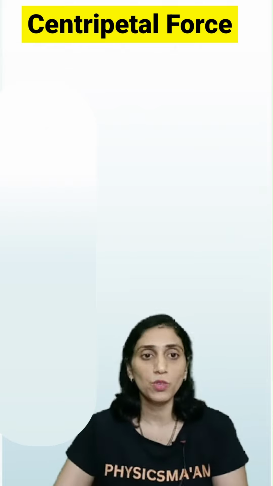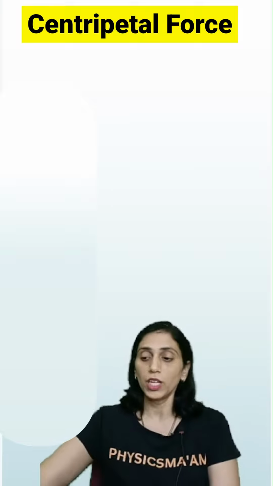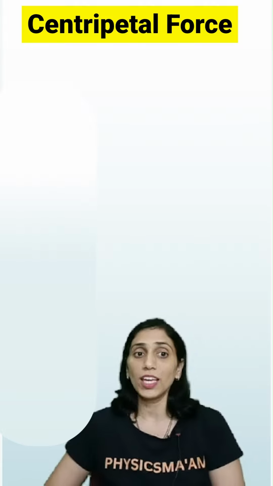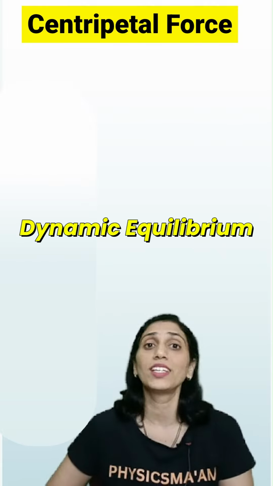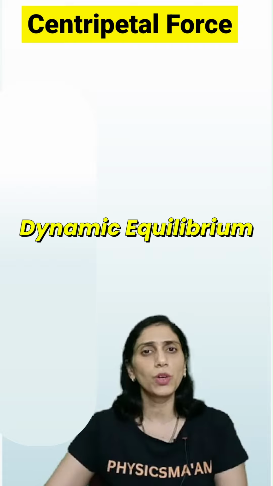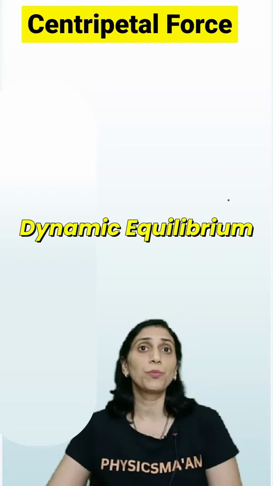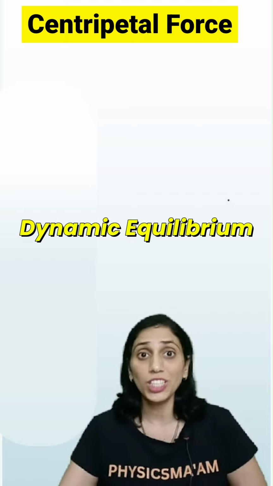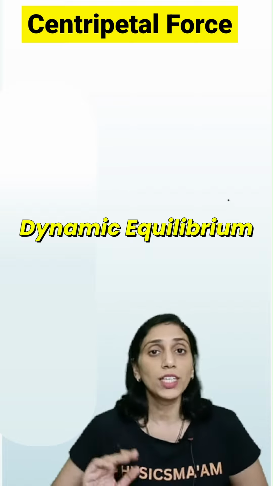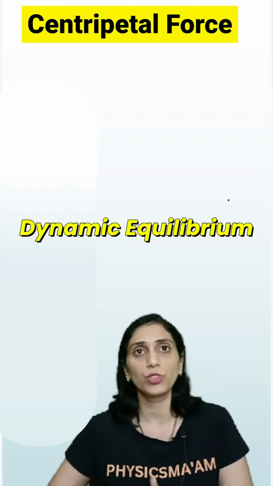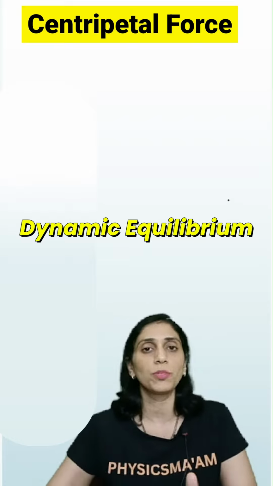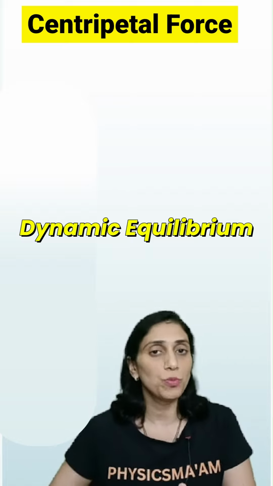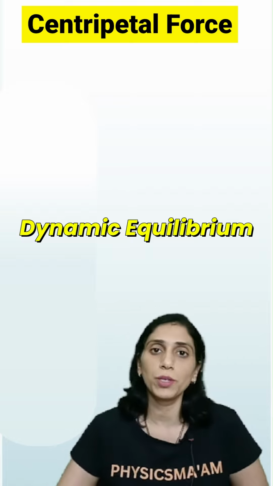What are the examples wherein the centripetal force is acting? Now all these bodies which are in a circular motion, uniform circular motion, we say they are having dynamic equilibrium. Now dynamic equilibrium क्या होता है? Dynamic equilibrium is if a body is in a particular kind of motion, it could be linear or circular motion, it continues being in that same direction, है ना, without changing any of its direction or speed. I mean direction तो इसमें change हो रहा है, but then speed नहीं. तो any object which is in motion continues being in motion, तो ये उसका dynamic equilibrium का state है.